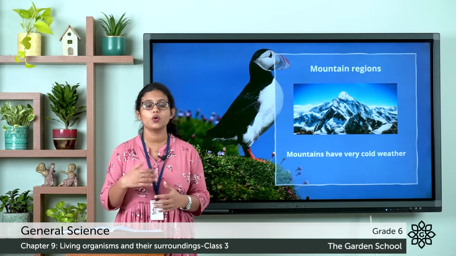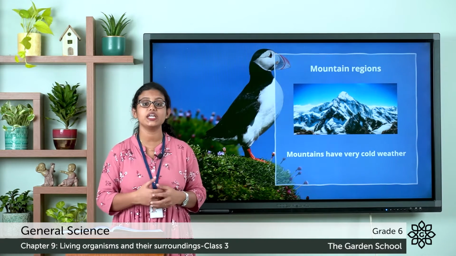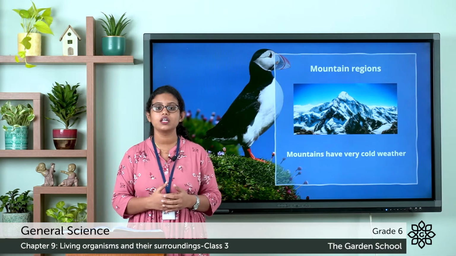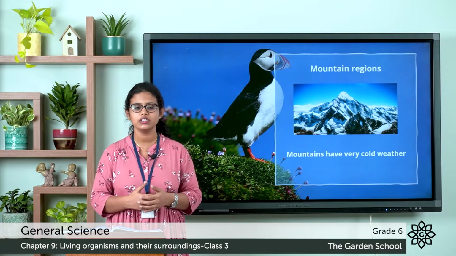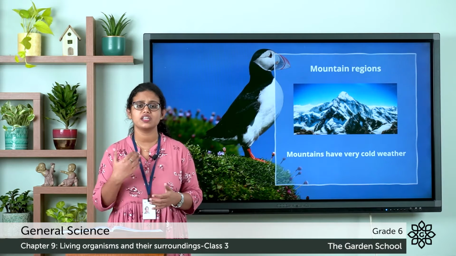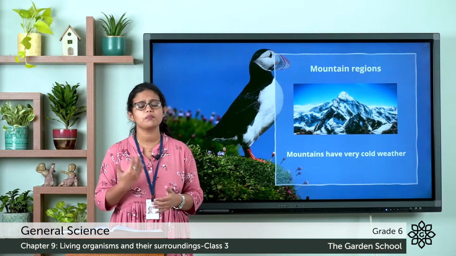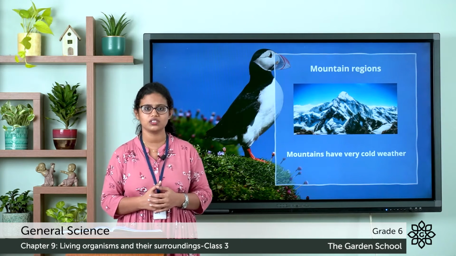That is why the weather in mountain regions varies with the change in altitude. The lower region is comparatively warmer than the high altitude region. And there are large varieties of plants and animals in the mountain region.